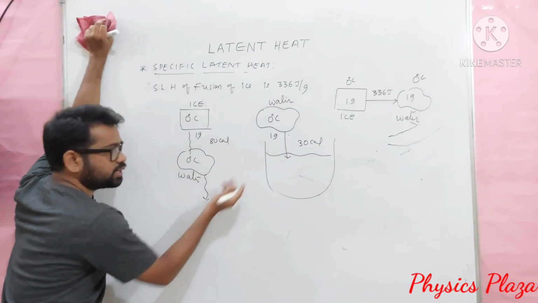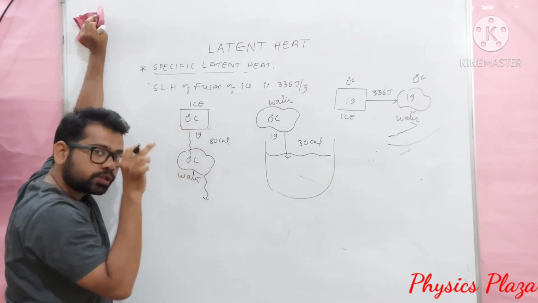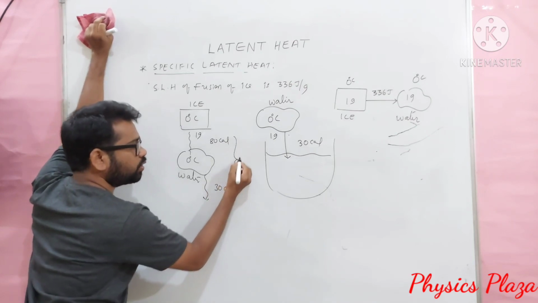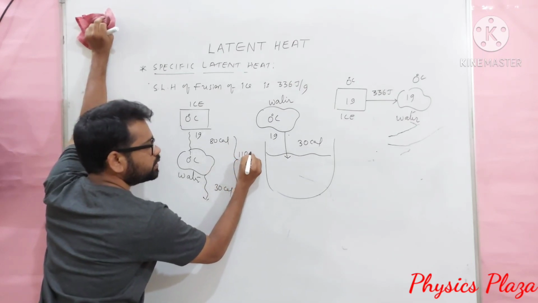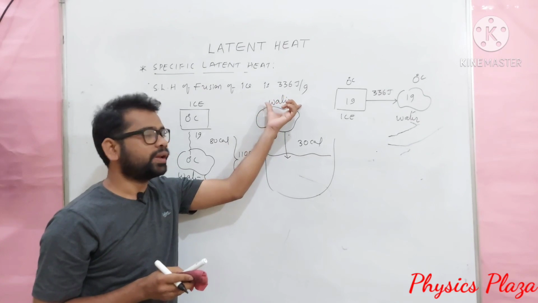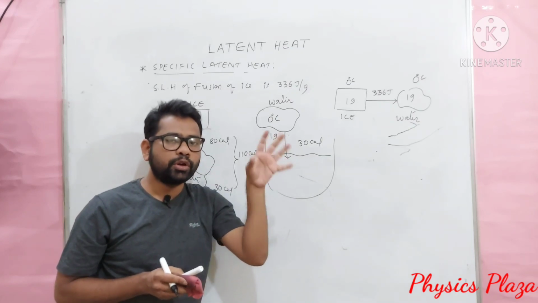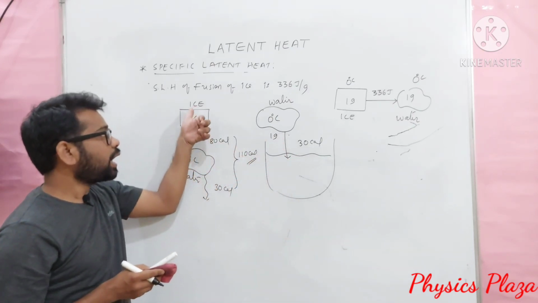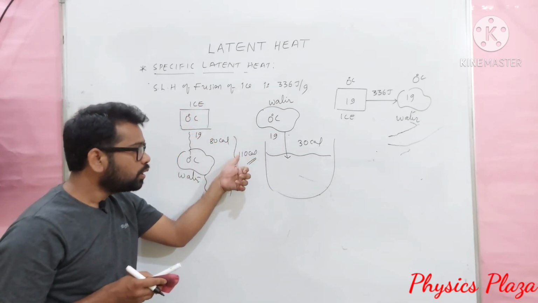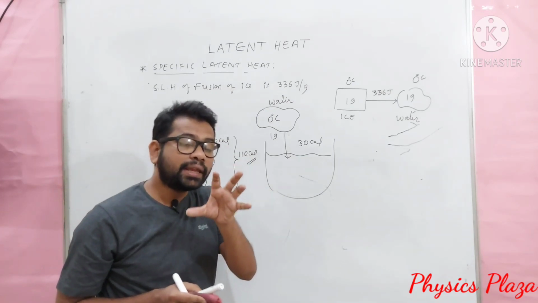And next, as we took 30 calorie, this water we obtained from the solid ice will absorb 30 calorie. What is the total amount of heat required? 80 plus 30, it will be 110 calorie. If 1 gram of water at 0 degrees Celsius will absorb 30 calorie heat from the particular juice where we are going to add this water, whereas the same amount of ice at 0 degrees Celsius will absorb 110 calorie heat energy. So an extra 80 calorie heat is absorbed.